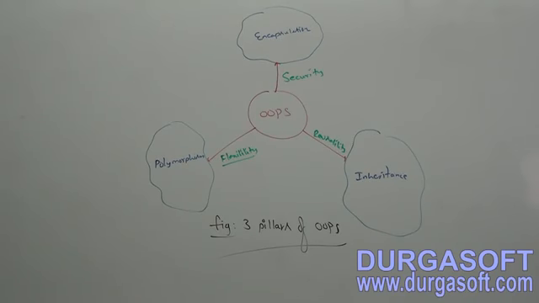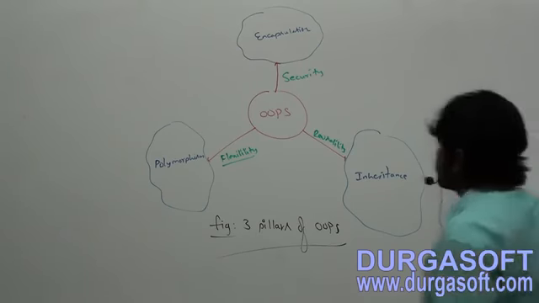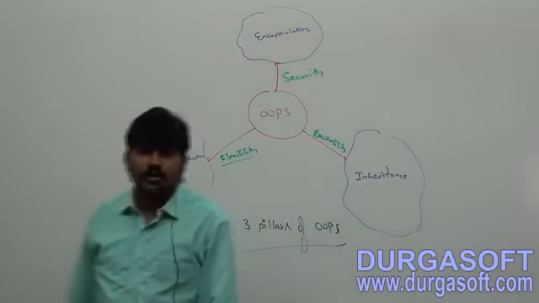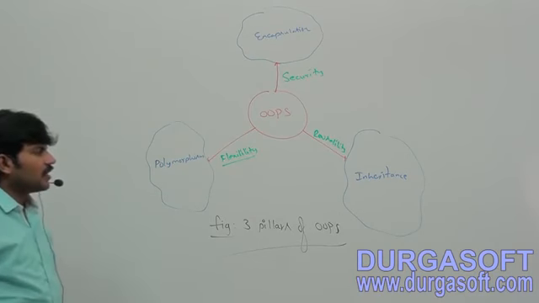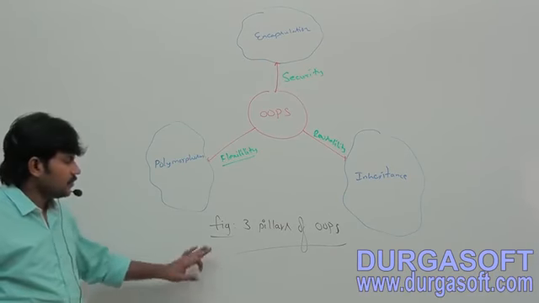Completed, right? Three pillars of OOPS: encapsulation, polymorphism, and inheritance.